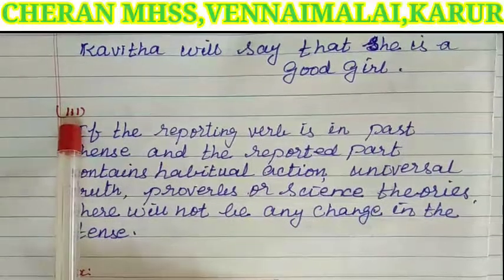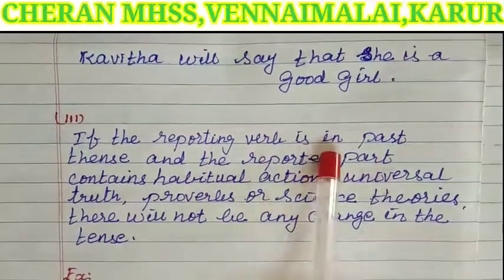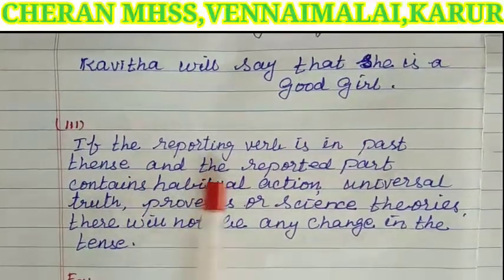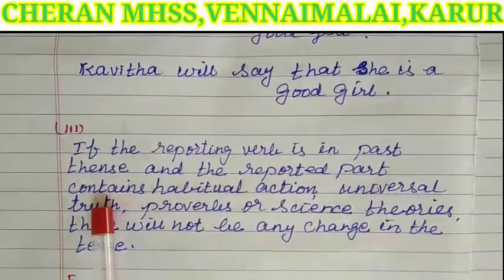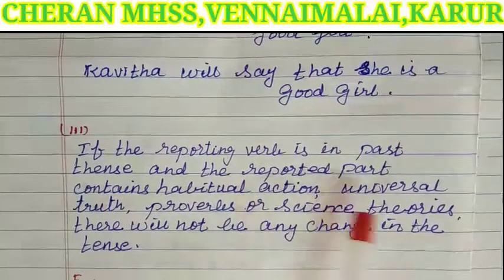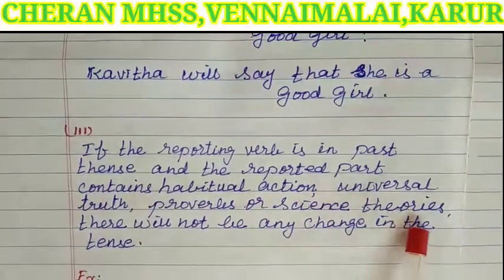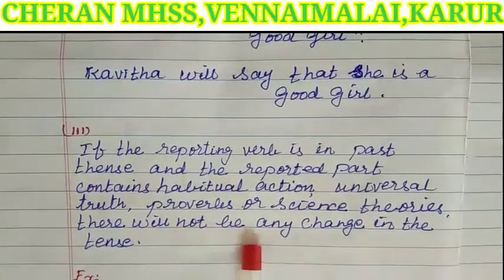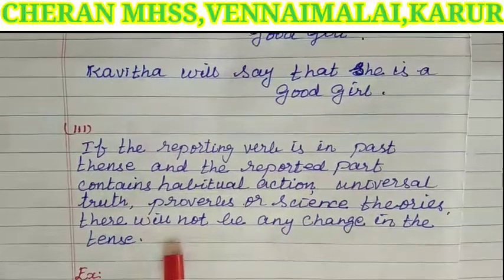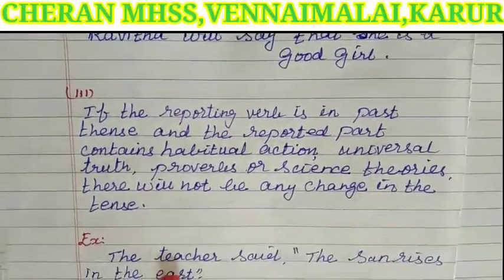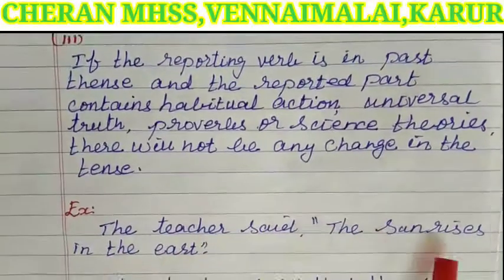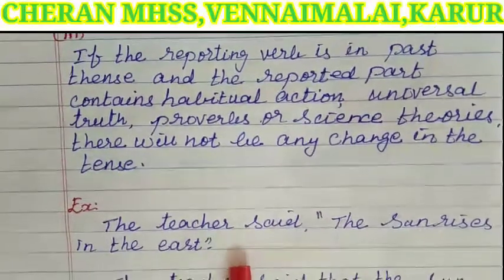Next, rule 3: if the reporting verb is in past tense and the reported part contains a habitual action, universal truth, proverbs or science theories, there will not be any change in the tense. For example, the teacher said, "The sun rises in the east."